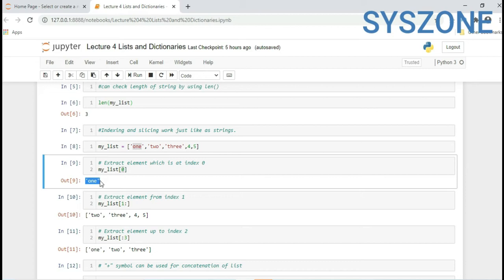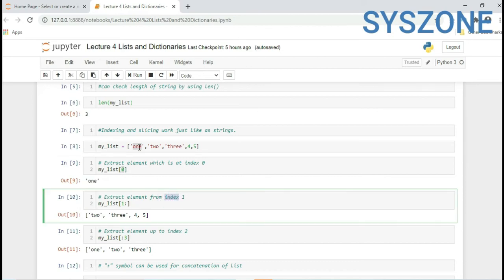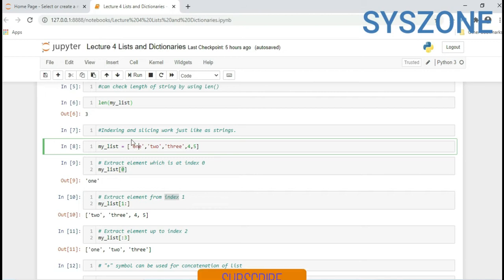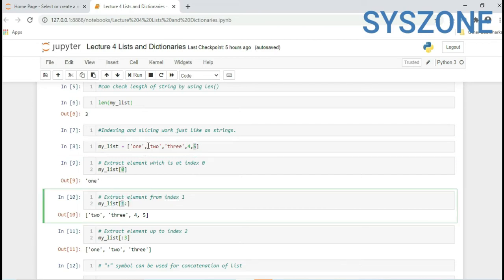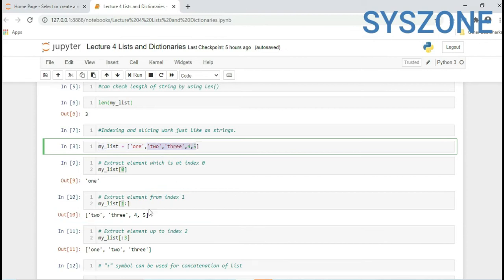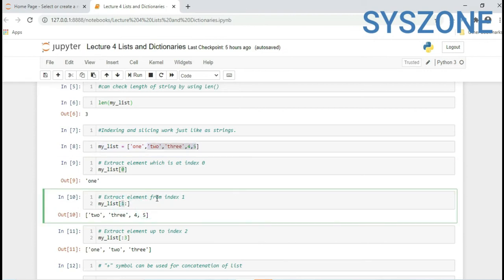Result is 1. Similarly, if you want to extract values from the first position onward: the index position of the first item is 0, second is 1, third is 2, similarly 3 and 4. If you extract from index 1, it will extract from this position till the last. So this is the start position. From the first index position it will start extracting, and the end position is not defined, so it will take by default the end position, which is the length of the list.